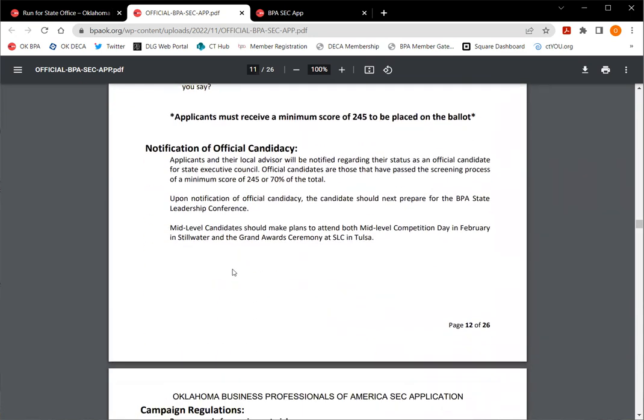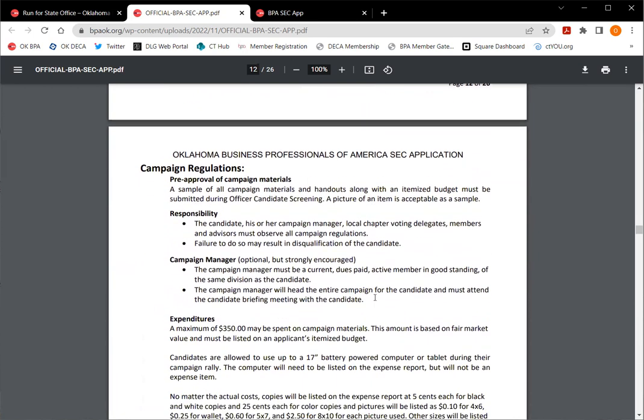Okay, so we'll let you know after screening if you pass and get to move on to the campaign portion. It is a note, and I'll make note of it here, that middle level candidates should make plans to attend both middle level competition day in February and the grand awards ceremony. Again, you can find all of those dates on the important and mandatory dates page.